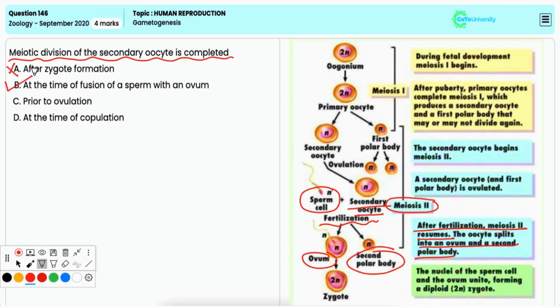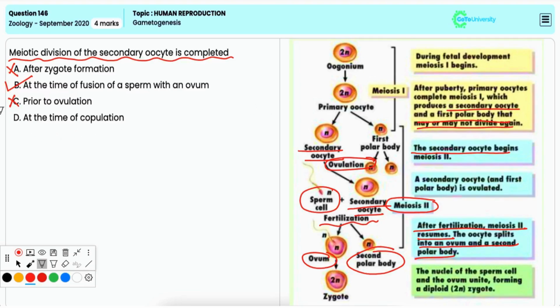Option C, prior to ovulation. This is incorrect. The secondary oocyte is arrested at metaphase 2 before ovulation and only completes meiosis II after fertilization by a sperm, as already stated.